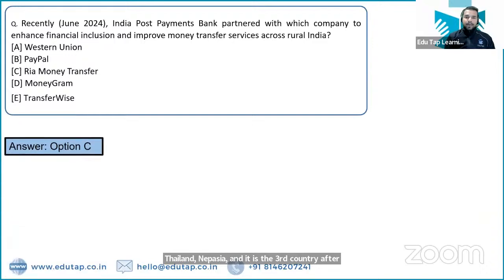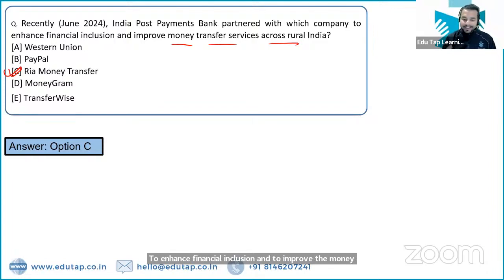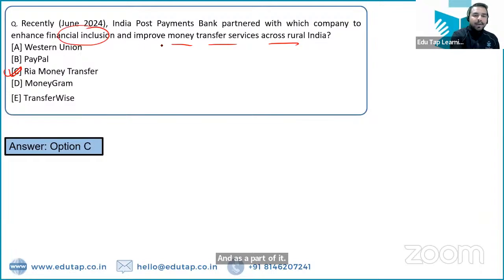Now India Post Payments Bank has partnered with Ria Money Transfer to enhance financial inclusion and to improve the money transfer services across rural India. So in rural India, India Post Payments Bank has signed an MOU, and as a part of it, it is going to enhance financial inclusion and they will be improving the money transfer services across rural India.